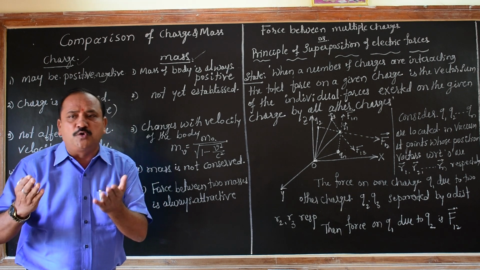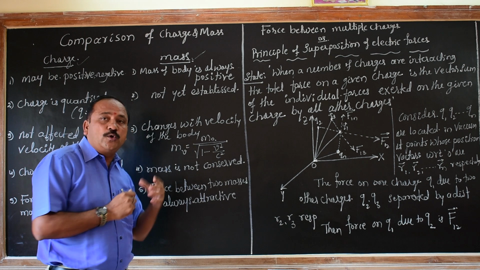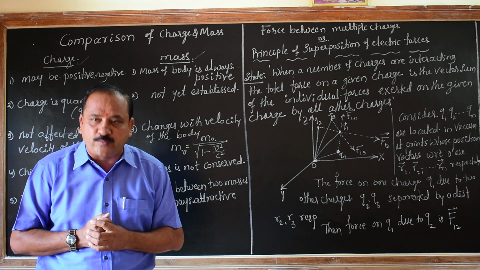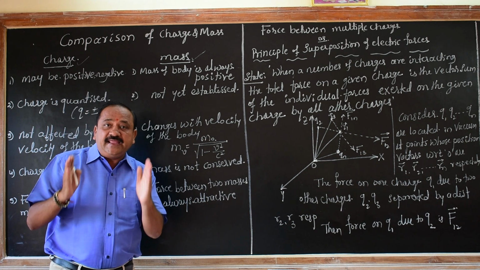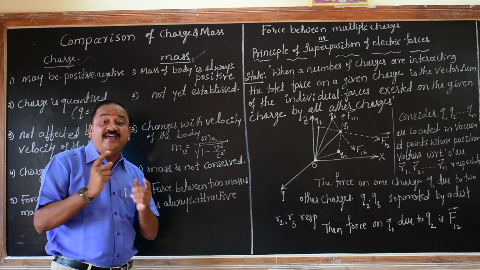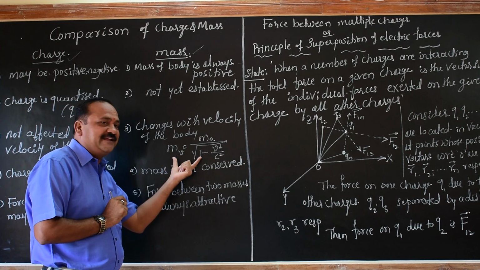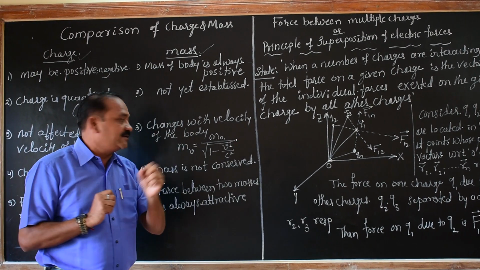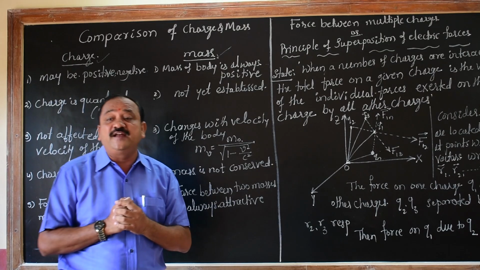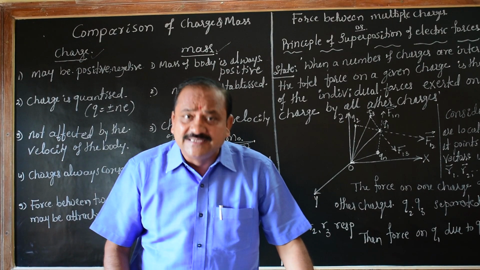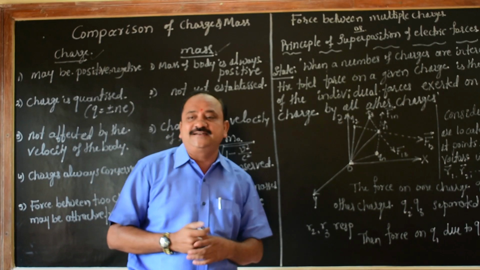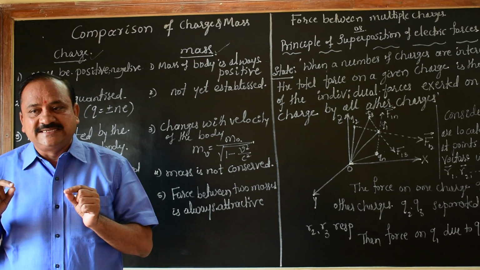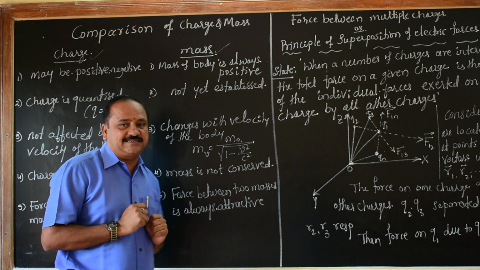If the body is in motion, m_v equal to m naught divided by square root of 1 minus v square divided by c square. If the body is moving, its mass will change. Here c is the speed of light, as you already know. How much is it? It is 3 into 10 to the power 8 meters per second.